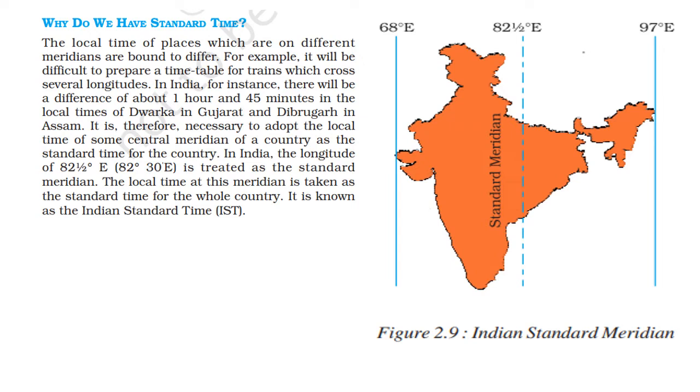It means local time at this meridian is taken as the standard time for the whole country, known as Indian Standard Time or IST, and 82 and half degree east meridian is known as Indian Standard Meridian.